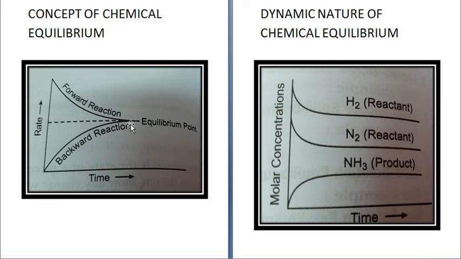For example, decomposition of N2O4 in a closed vessel. N2O4 decomposes to give 2NO2. You saw the equation earlier. N2O4 is colorless and NO2 is reddish brown. Now N2O4 is taken in a sealed glass tube and placed in ice. When the sealed glass bulb is shifted into a vessel containing water at 25 degrees Celsius, the bulb starts acquiring brown color, because NO2 is brownish, which first deepens and then becomes constant.